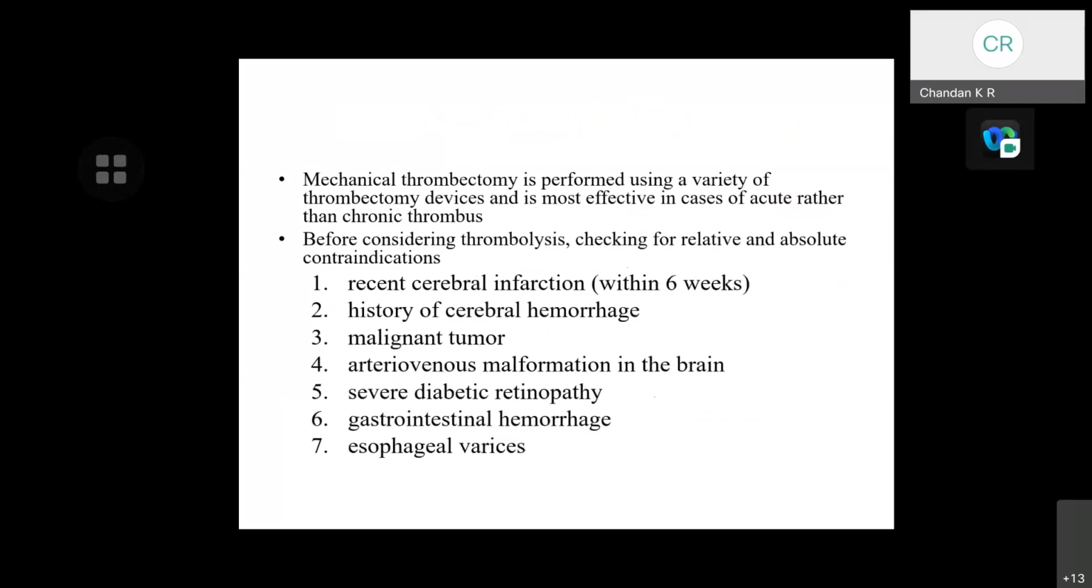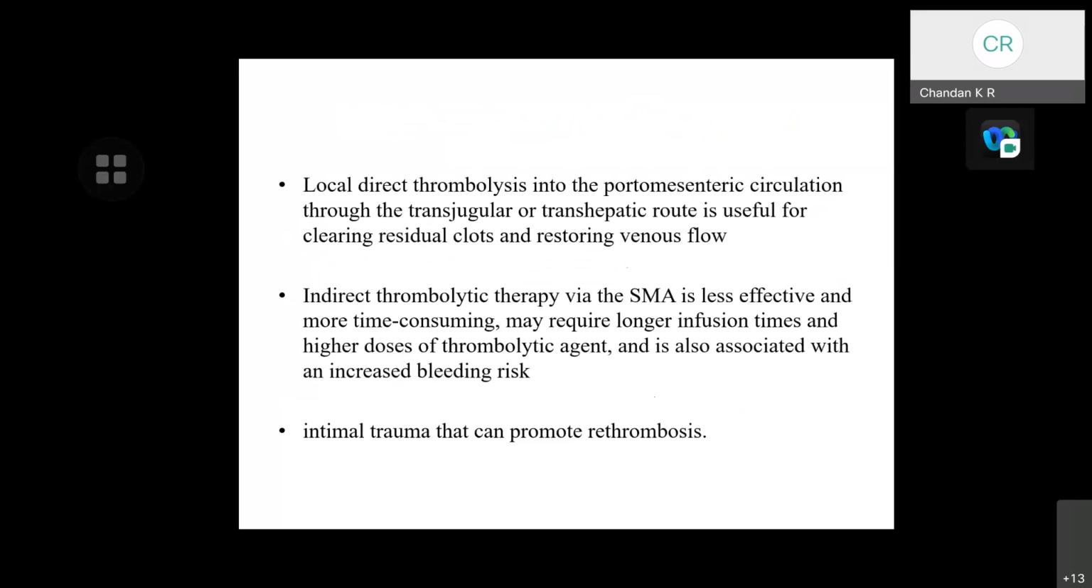Mechanical thrombectomy is performed using a variety of thrombectomy devices and is most effective in cases of acute rather than chronic thrombus. Before considering thrombolysis, checking for relative and absolute contraindications of thrombolysis must be seen. Local direct thrombolysis into the portosystemic circulation through the transjugular or transhepatic route is useful for clearing residual clots and restoring venous flow. Indirect thrombolytic therapy via the SMA is less effective and more time consuming, may require longer infusion times and higher doses of thrombolytic.